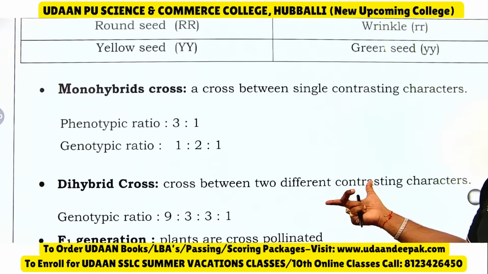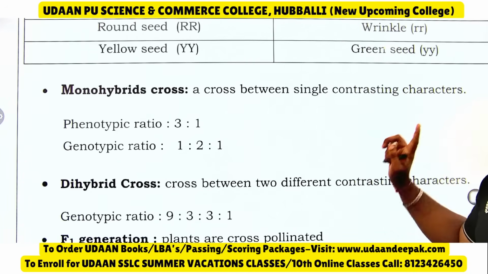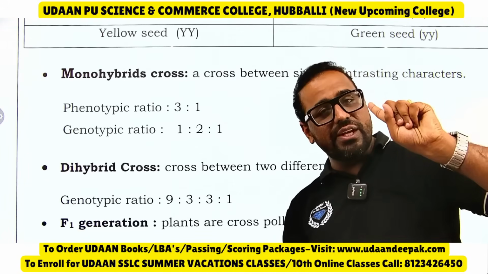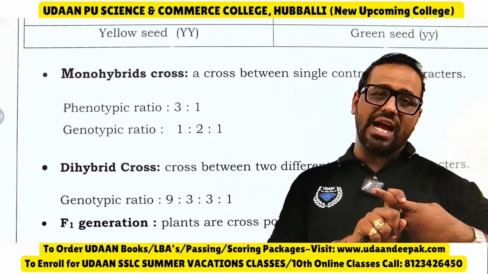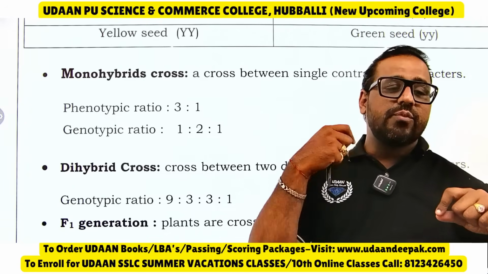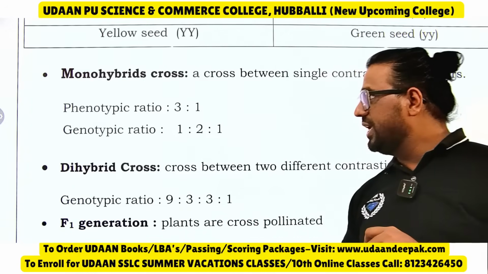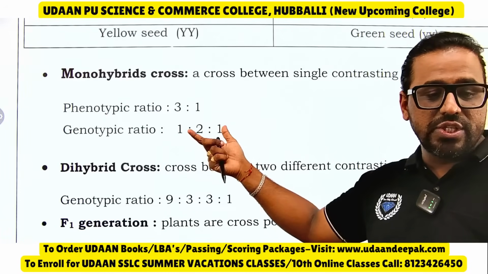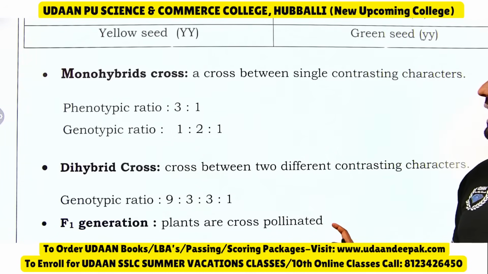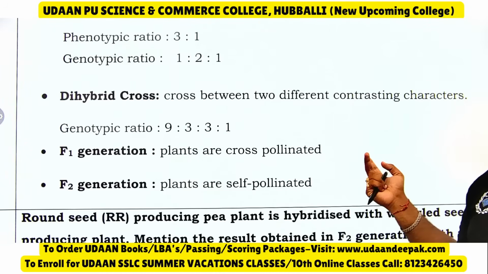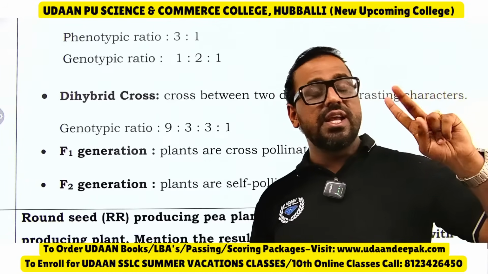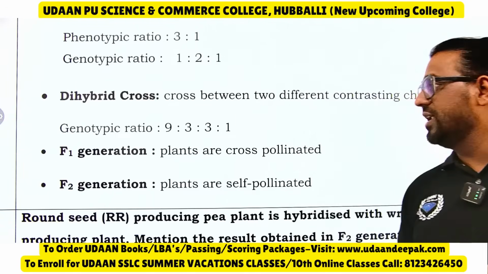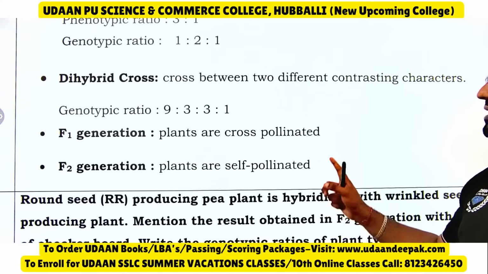Monohybrid cross means what? A cross between single contrasting character. A cross between 2 pea plants differing in only one character. One character differ ಆಗತ್ತೆ ಅಂದ್ರೆ ನಾವು ಅದಕ್ಕೆ ಏನು ಹೇಳ್ತೀವಿ? Monohybrid cross ಅಂತ ಹೇಳ್ತೀವಿ. So the phenotypic ratio is 3:1 and genotypic ratio is 1:2:1. Then dihybrid is cross between 2 pea plants differing in 2 characters. Genotypic ratio is 9:3:3:1. And F1 generation plants are cross pollinated.